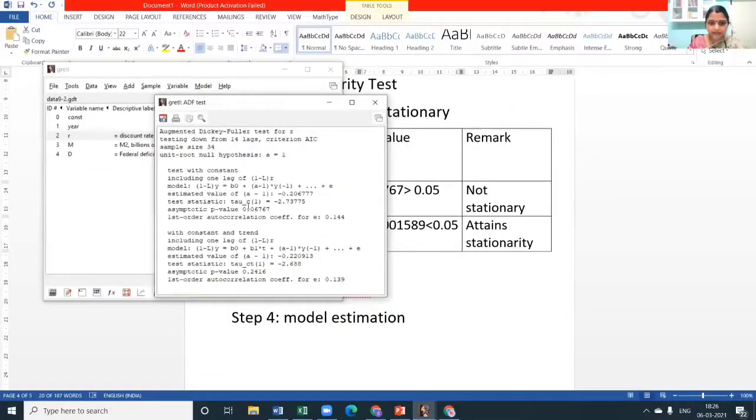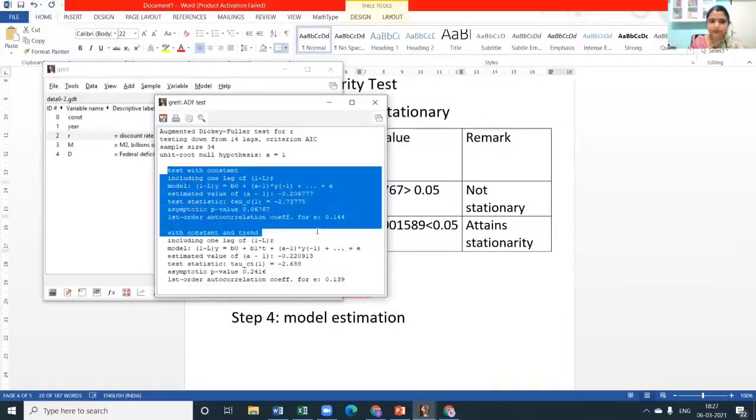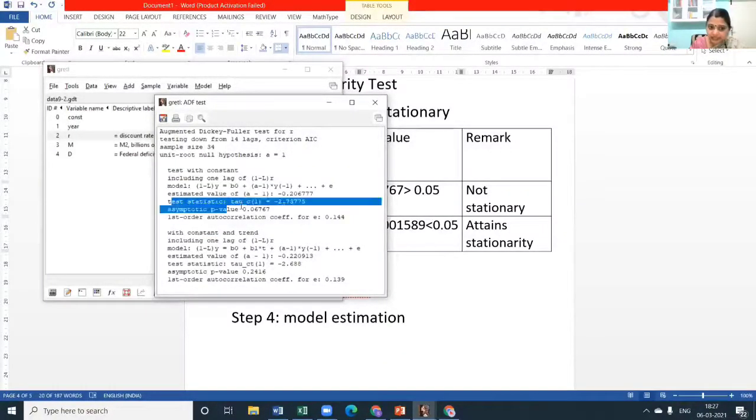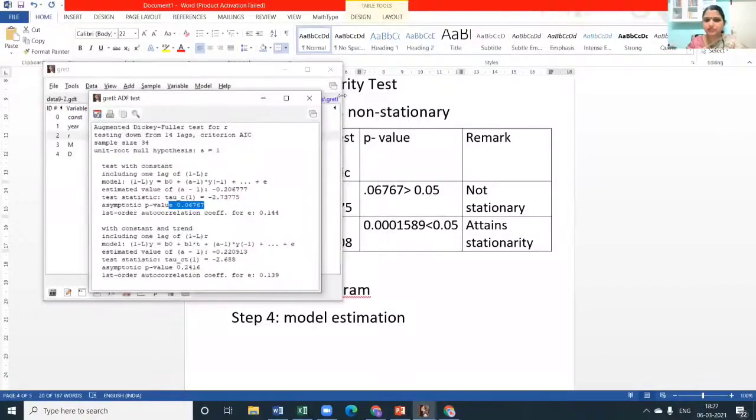Then I am referring to the test with constant, and I am not referring to the one with trend because we didn't find a trend in the series. It wasn't growing or falling. So I am going with the first block. Here I have the test statistic value, minus 2.73573775, with an asymptotic p-value of 0.6767.